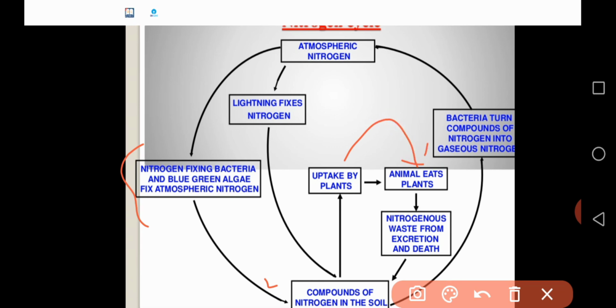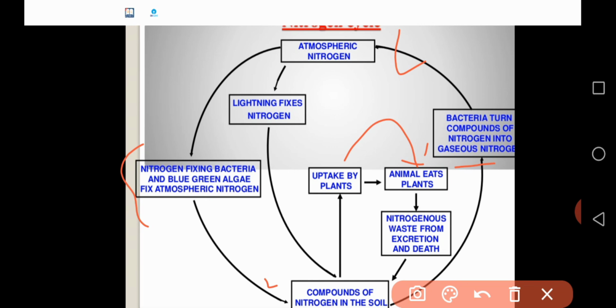From the nitrogenous waste of plants and animals, or after their death, nitrogen comes back to the soil in the form of compounds of nitrogen. Later, the compounds of nitrogen in the soil are converted into gaseous nitrogen by some bacteria, and the nitrogen goes back to the atmosphere.